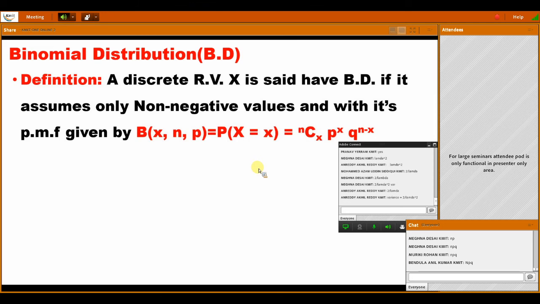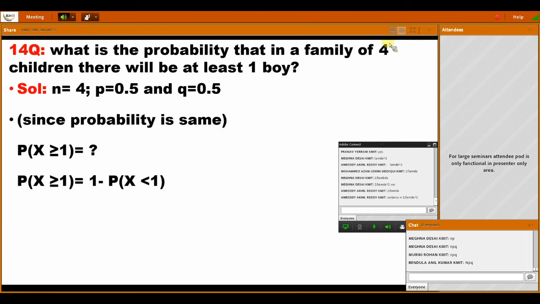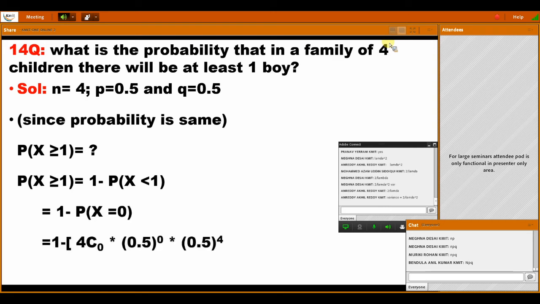This is the binomial distribution formula we just discussed, that is nCx p to the power of x q to the power of n minus x. Here are some problems. Find P of x greater than. Greater than means what we have to do? 1 minus less than.